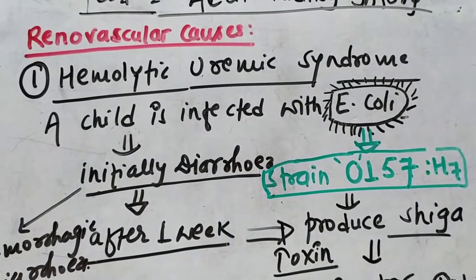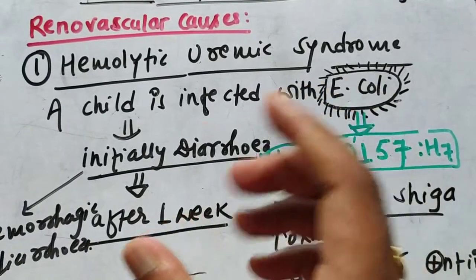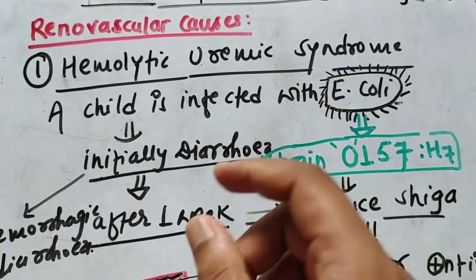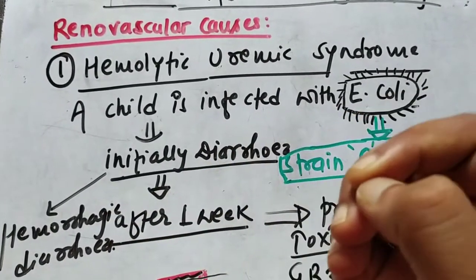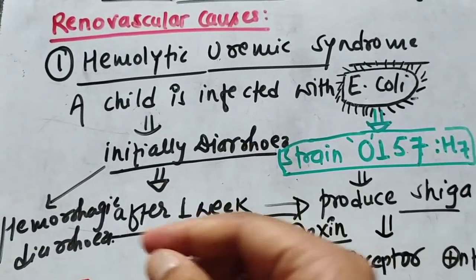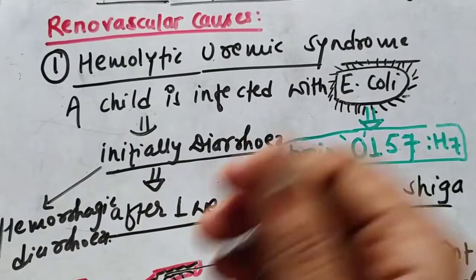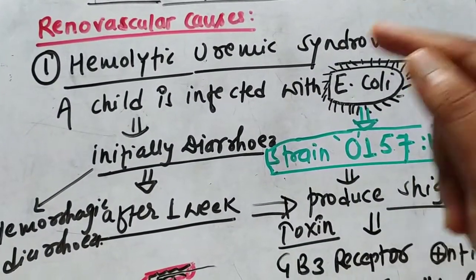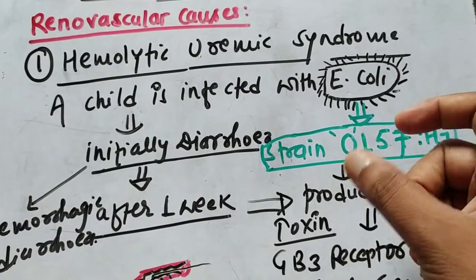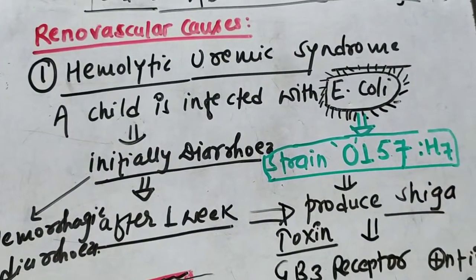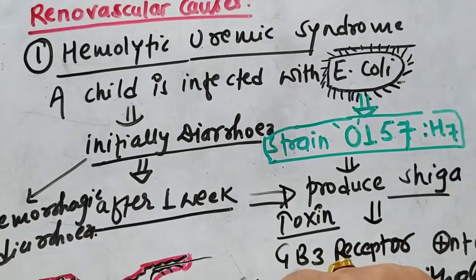So what happens in hemolytic uremic syndrome? First of all, the story usually starts with a child who is infected with E. coli, and initially the child presents with diarrhea, and the stool contains blood, which is known as hemorrhagic diarrhea. When the diarrhea recovers in almost 1 week, what happens is that the E. coli that infected the child is of strain O157:H7. It is known as hemorrhagic E. coli, and this strain produces Shiga toxin.